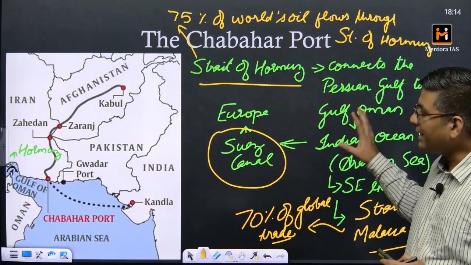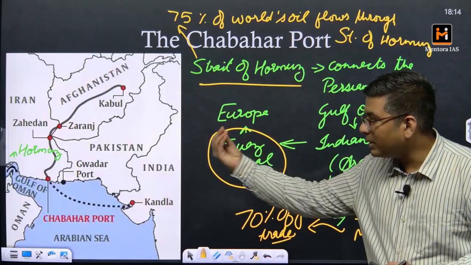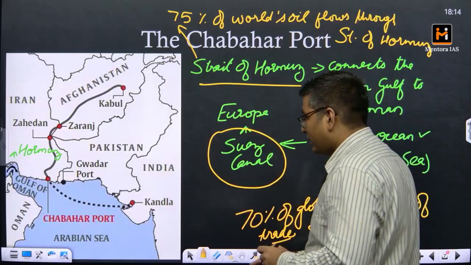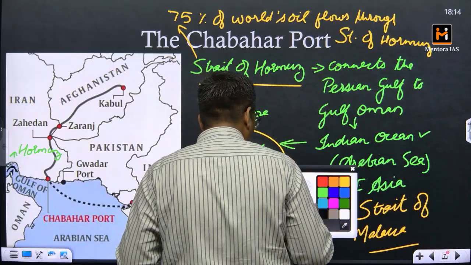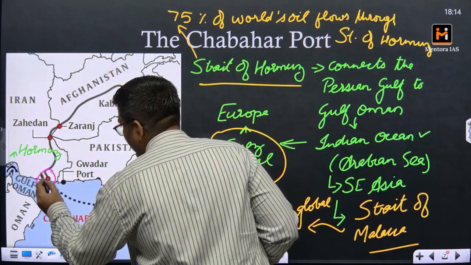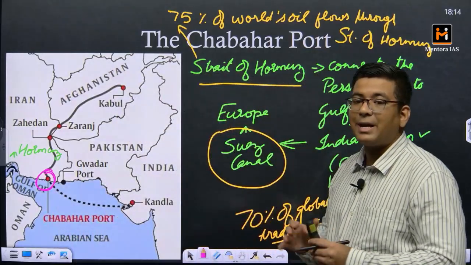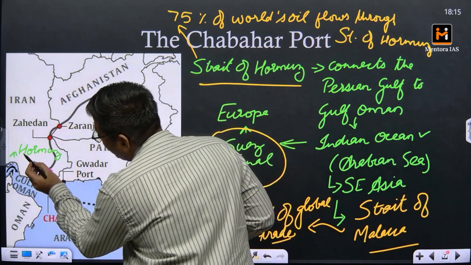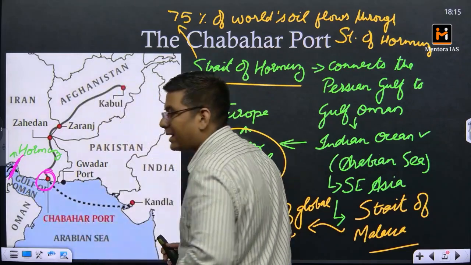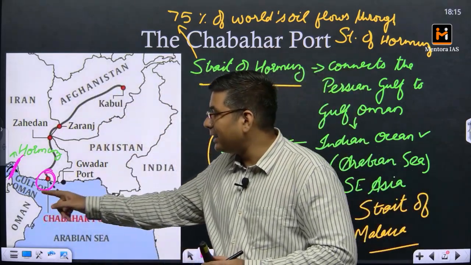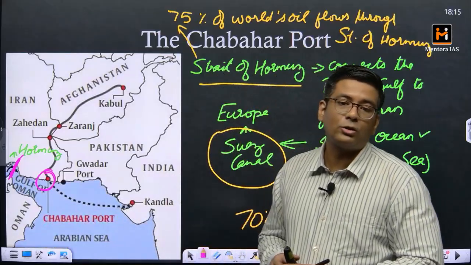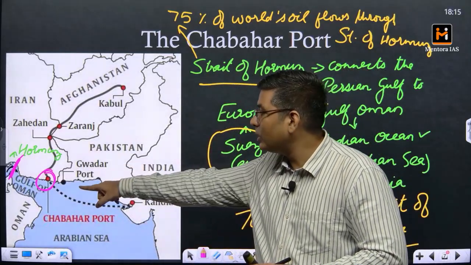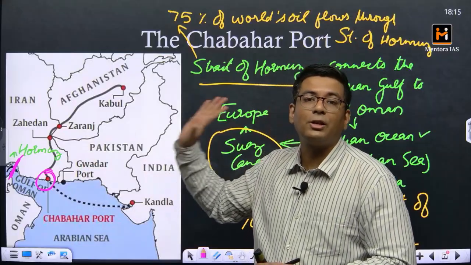Now the next thing: because this particular port lies to the east of Hormuz, even if for some reason there is any kind of blockage here, any ship gets wrecked, or any geopolitical tension flares up across these borders, this port will remain operational.